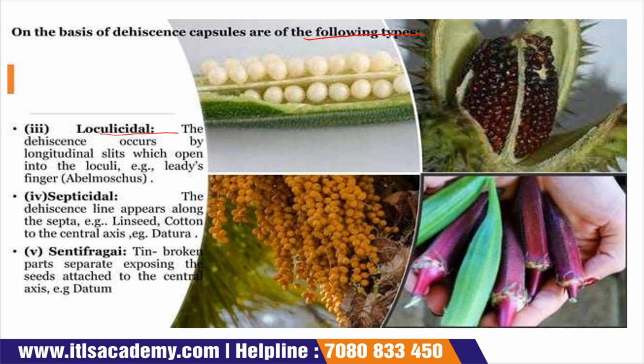One is loculicidal. The dehiscence occurs by a longitudinal slit which opens into the locule. Example, ladyfinger. Septicidal: the dehiscence line appears along the septa. Example, linseed, cotton. Then septifragal: the broken part separates, exposing the seeds attached to the central axis. Now come to the next slide.